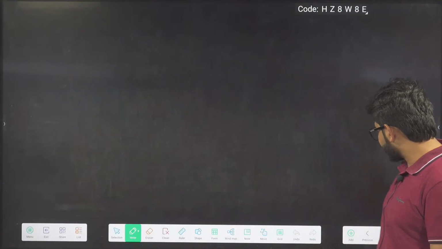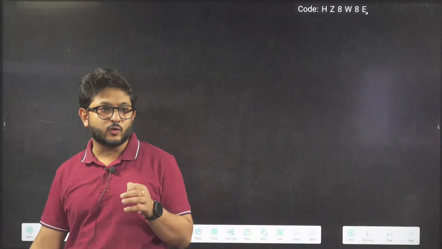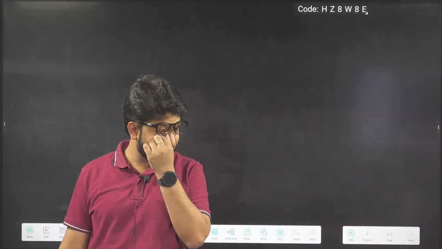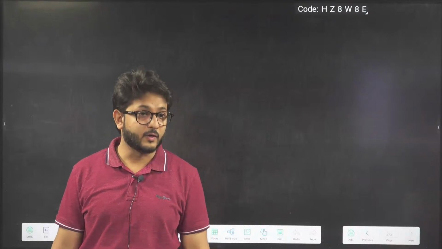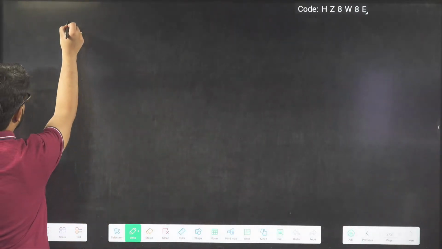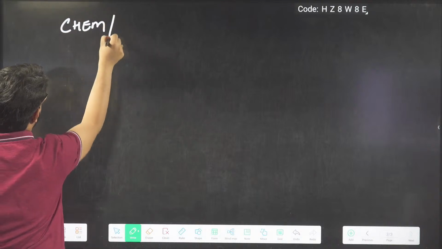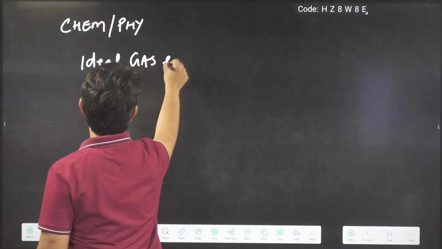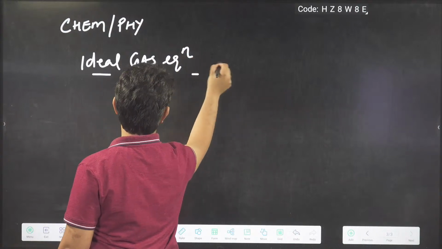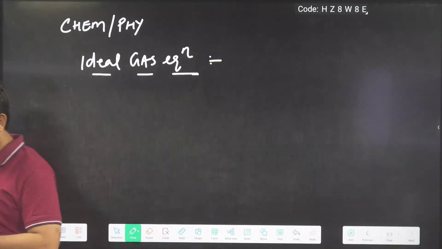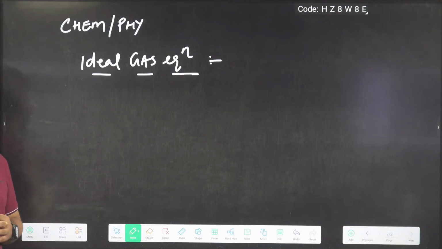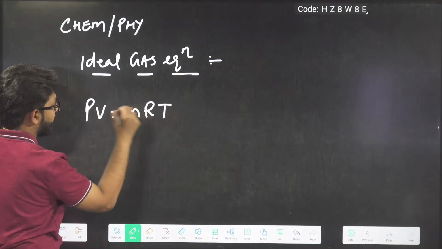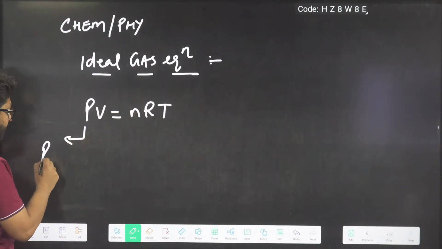In the last class, did I tell you one ideal gas equation? Okay, let's do a question on that. In chemistry and in physics also, we have one ideal gas equation, where P into V will be equal to nRT.